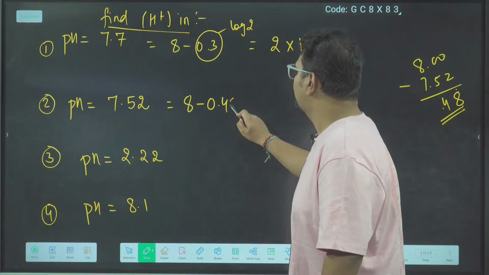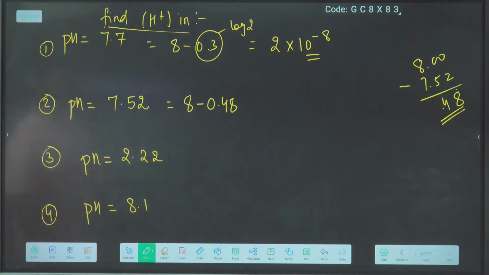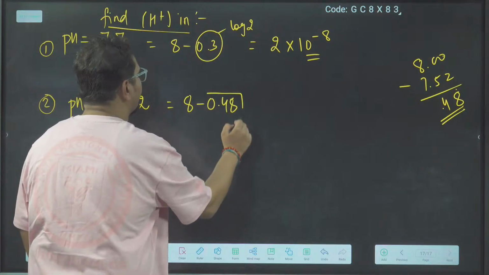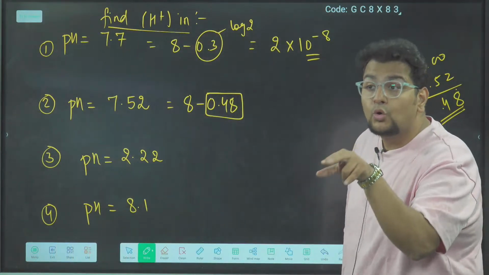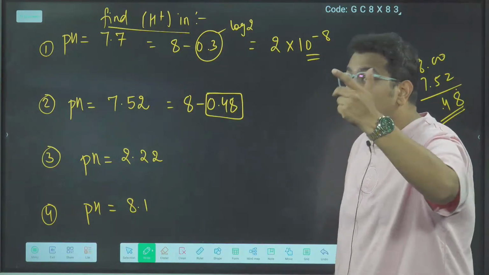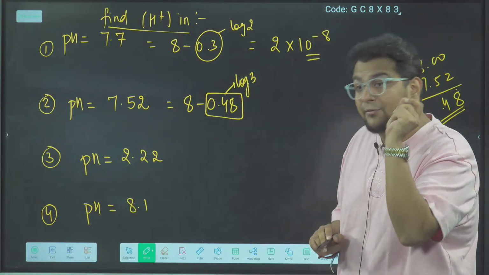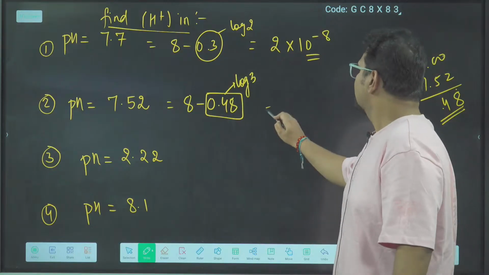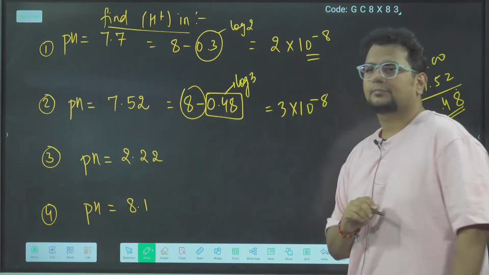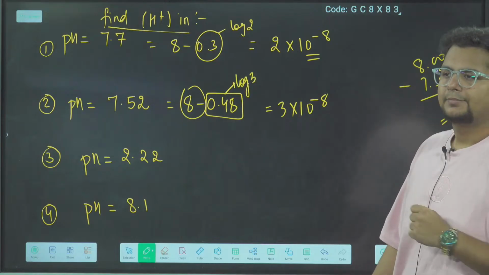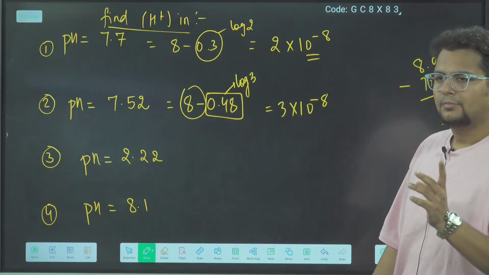So 8 minus 0.48 should be 7.52. 0.48, what is the nearest log? Log 1, 0, log 2, 0.3, log 3, 0.4 something. So the nearest should be log 3, 0.4771. So this will come 3 into 10 to the power minus 8. Done? Badhiya.